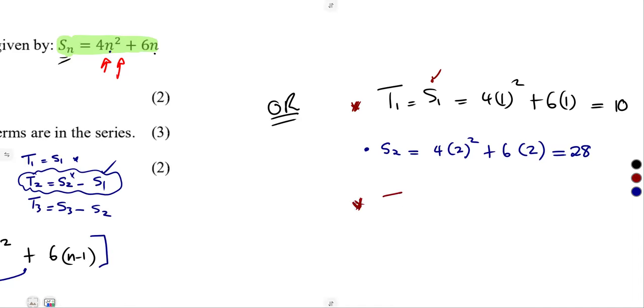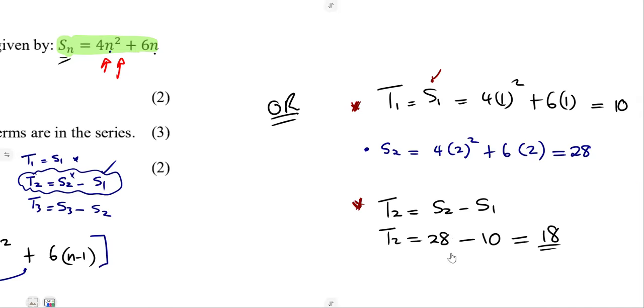Our T2 from the formula S2 minus S1 is 28 minus S1. Remember, S1 is T1, which is 10. So that was going to give us 18 at the end.